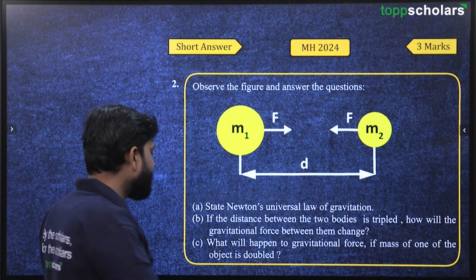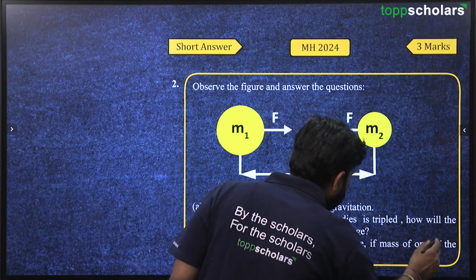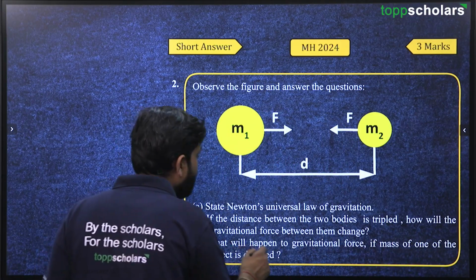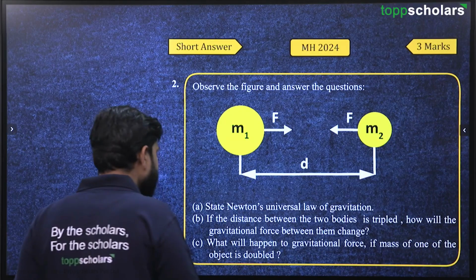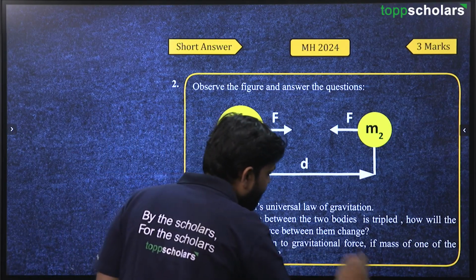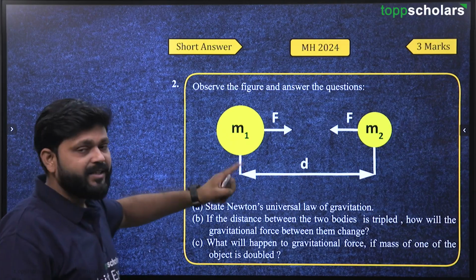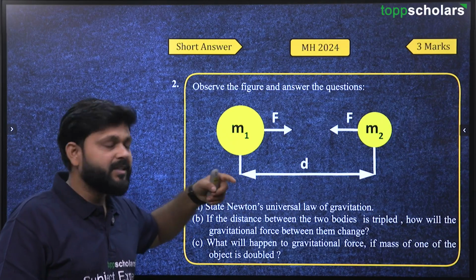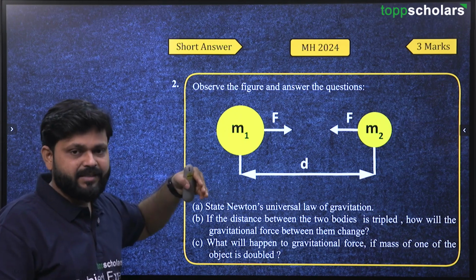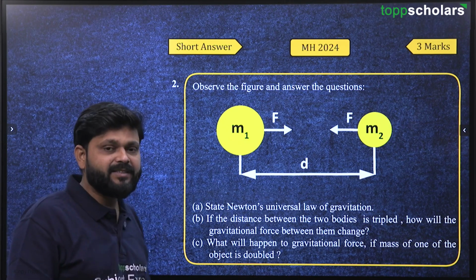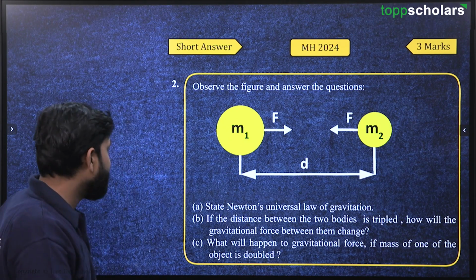If the distance between the two bodies is tripled, how will the gravitational force between them change? What will happen to the gravitational force if the mass of one of the objects is doubled? If mass is doubled, then the force will increase. And if the distance increases, then the force will decrease.